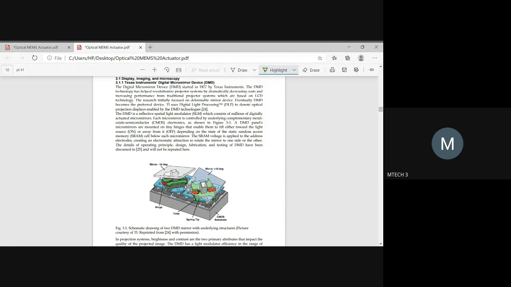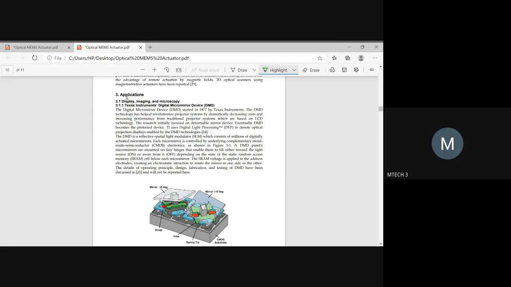Based on the mechanisms, people have focused on a few applications. I told you that the third section deals with the applications of these actuator mechanisms. The first one is display, imaging and microscopy. This was developed by Texas people. They made a digital micromirror device, which is called a DMD. It was developed by Texas people very long ago, in 1977.